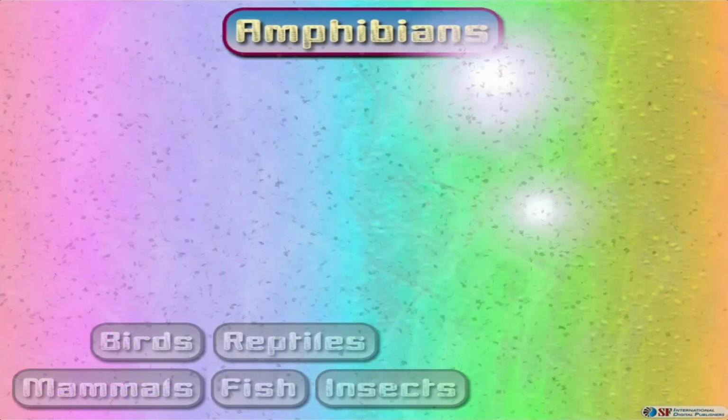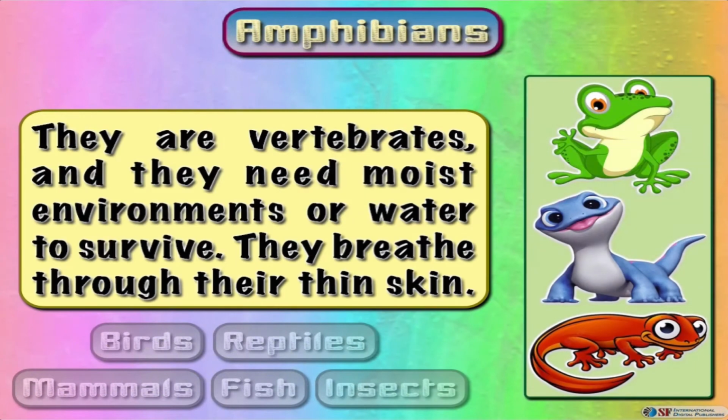All amphibians are vertebrates, and they need moist environments, or water, to survive. They absorb water and breathe through their thin skin. They have at least one special skin gland, used for defense. Most follow the life cycle of egg, larva, adult. They are cold-blooded, meaning they cannot maintain their own constant body temperature.